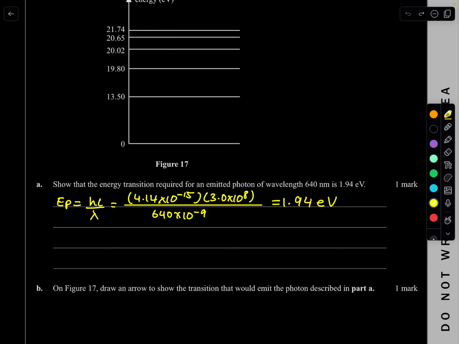We're getting closer, so basically it needs to be a little bit larger. What about this part here? 21.74 minus 19.8. 1.94. Yes, it is. So basically, it's going from here to here. So let's draw a nice transition. It's basically going to go from here down to here. It's going to emit 1.94 electronvolts of photon energy.